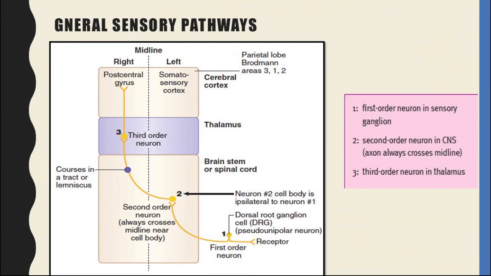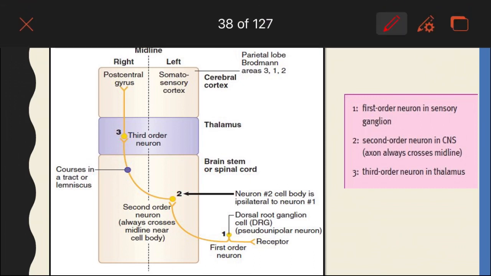If I try to draw the diagram of the dorsal column, say within the dorsal column from this side, the first order neuron will go and reach, suppose this is the part of the brain stem. So, it will end up in the brain stem, second order neuron will generate and crosses over, and then it will reach the thalamus.